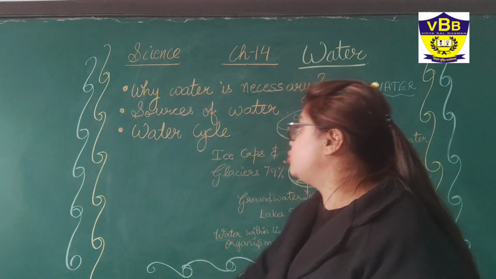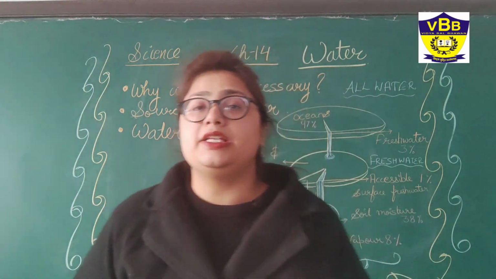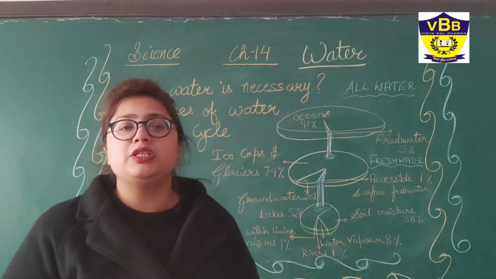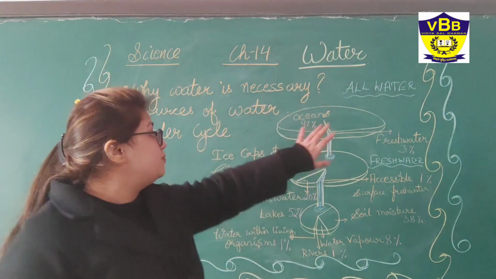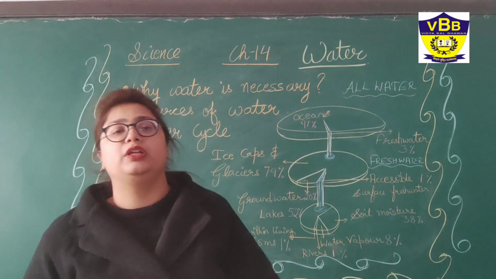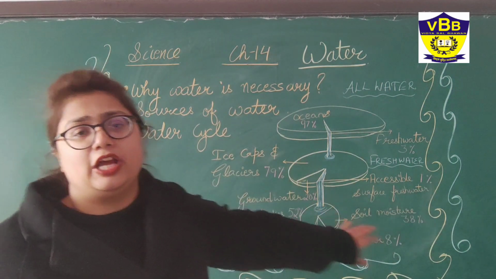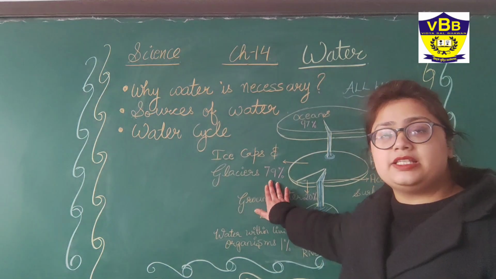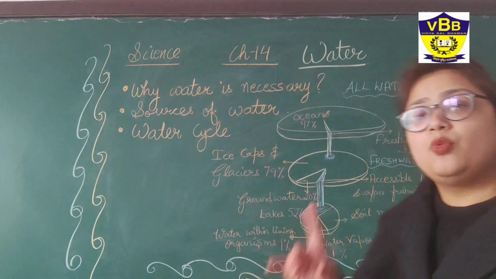Okay, now the next topic is sources of water. On our earth, 97% of water is salt water, and salt water is mostly present in our oceans. Out of that, 97% is your ocean water, and the left one is 3%. 3% is only the fresh water. And out of that also, if I talk about ice caps and glaciers, because they are not accessible to us, we are not using the ice caps or the glacier water, that contains 79%. But if I talk about the accessible water, that is only 1%.